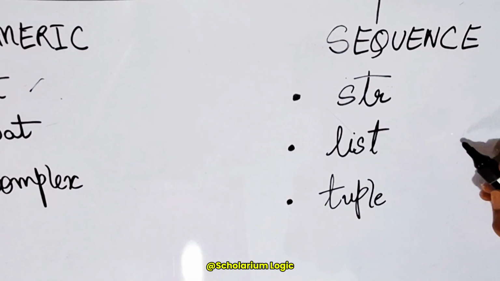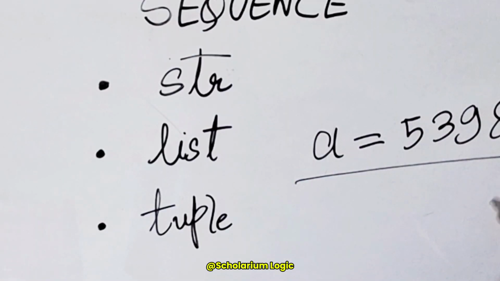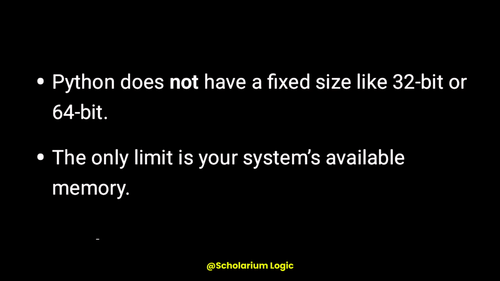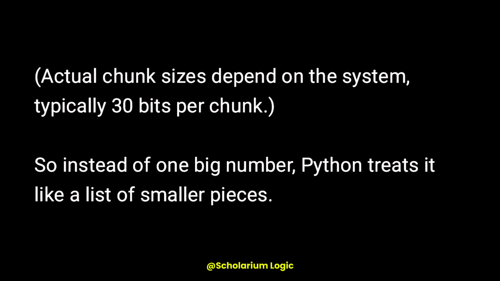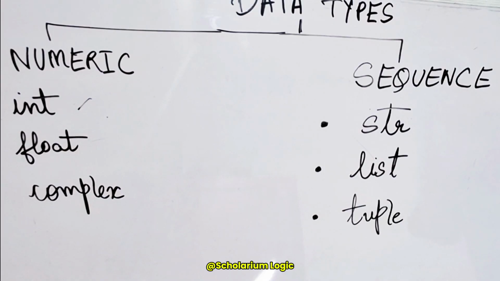Let's say I have a variable, and this is a value which I have assigned to the variable. So how does this value actually look inside memory? It is divided into various chunks, and each chunk has an equal amount of numbers within itself. So that's how the memory representation of the integer data type in Python works. If we talk about the addition of these chunks, the normal addition takes place chunk by chunk. Each digit in the chunk is added as if manual addition takes place.